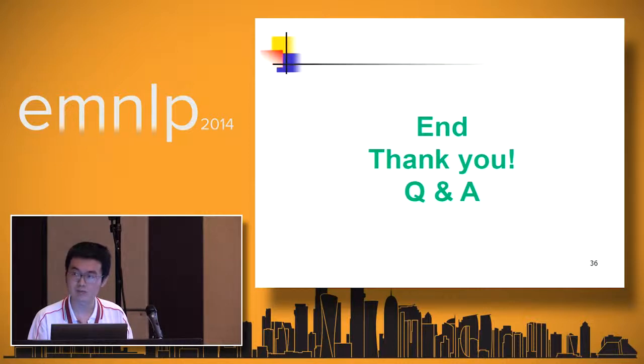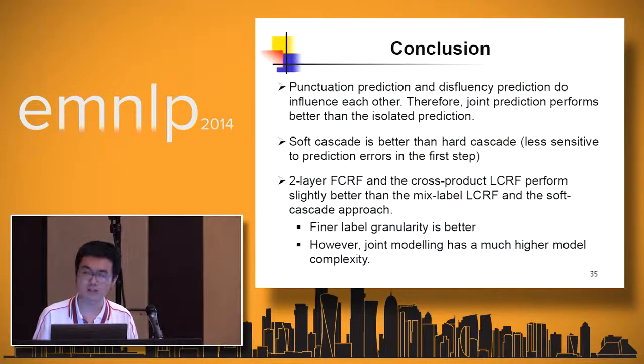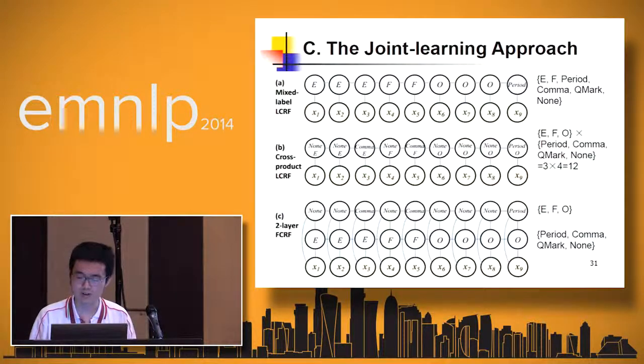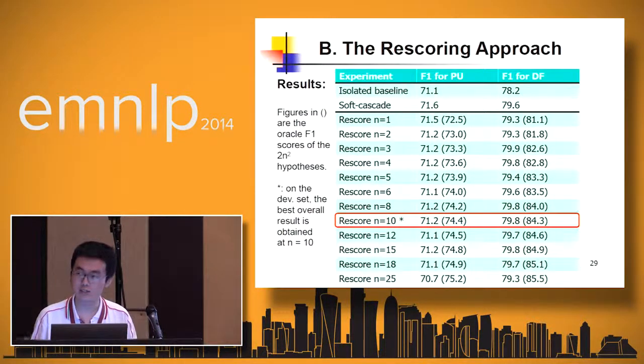So this is the fastest processing? Overall, if you consider both the performance as well as the efficiency, as well as the space, the model size, and everything, this one is the most cost efficient. Although it does not have the highest performance. Its performance is slightly lower than the joint model approach.